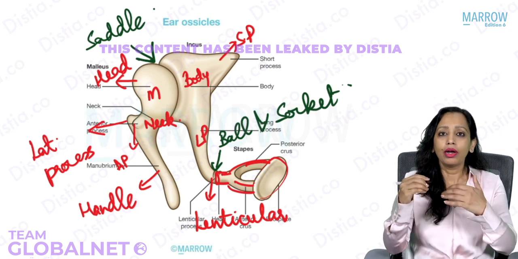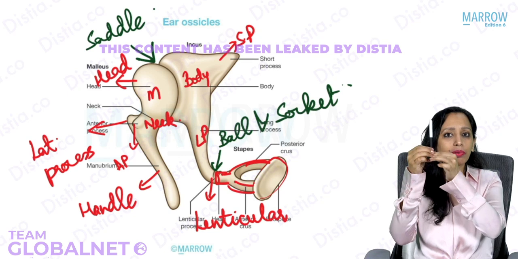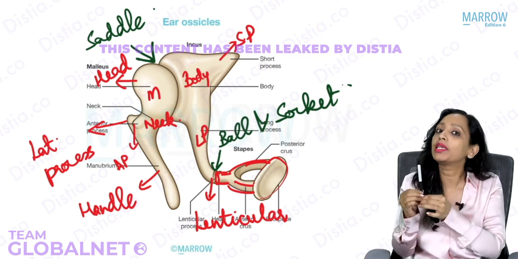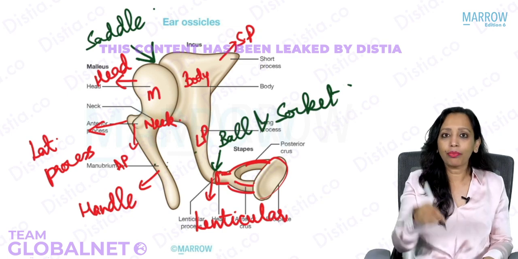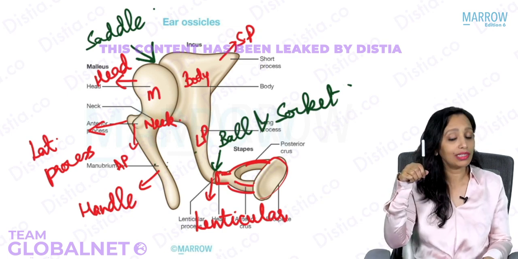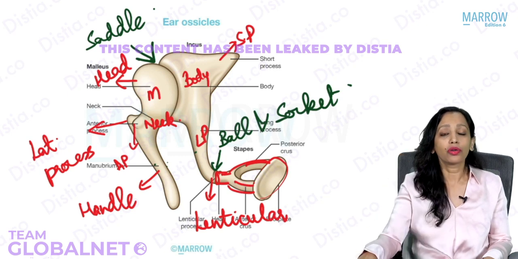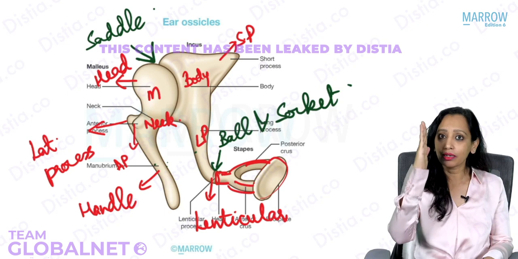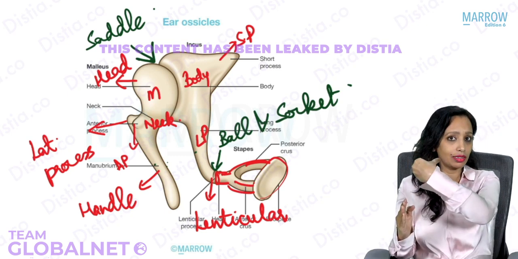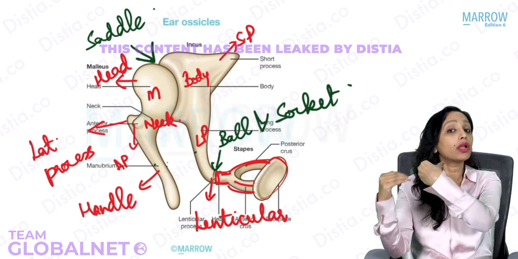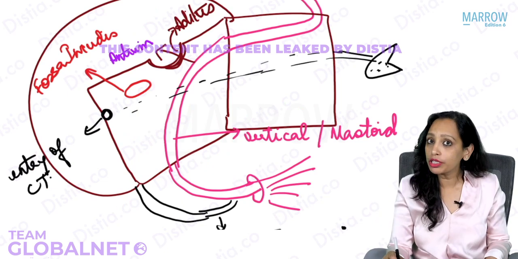Now, if I ask you which of the ossicles are present in vertical orientation, if you are raising the tympanic membrane and you are seeing some ossicles which are present vertically like this, which will be these ossicles? Yes, the malleus and incus, both of them are present in the vertical orientation, whereas the stapes is present in the horizontal orientation, like this. So now coming back to this diagram here of the posterior wall.